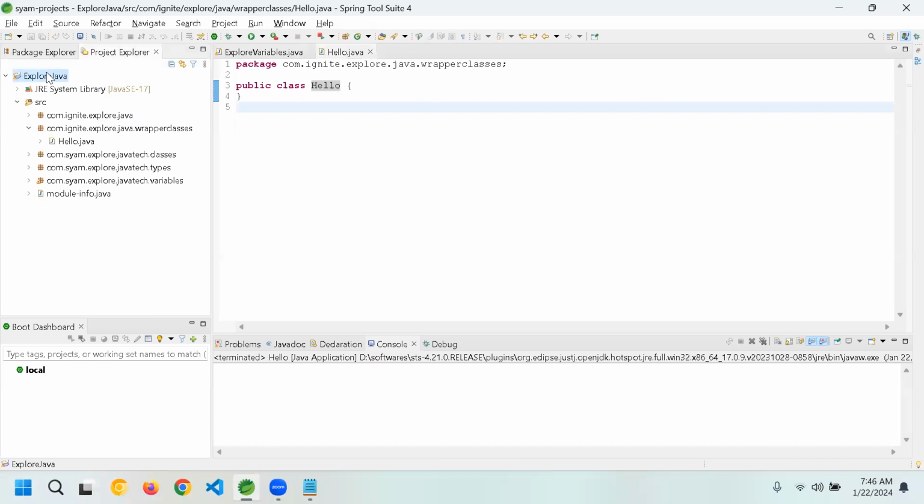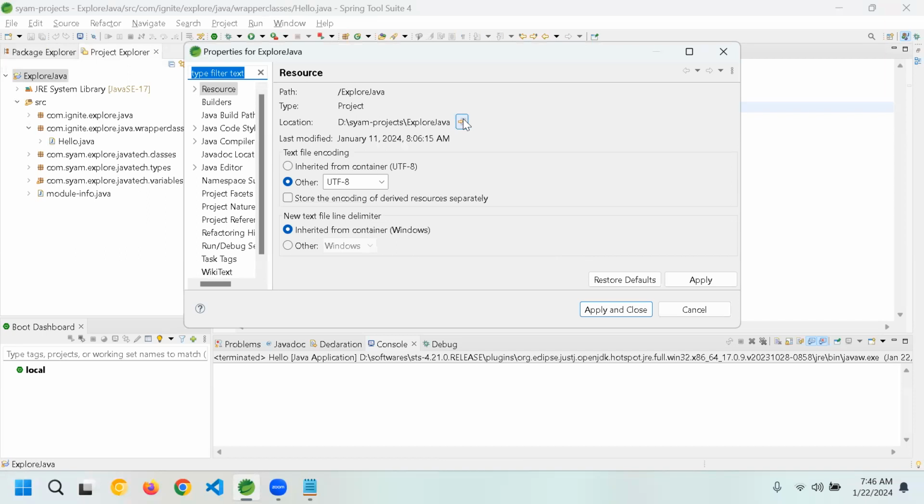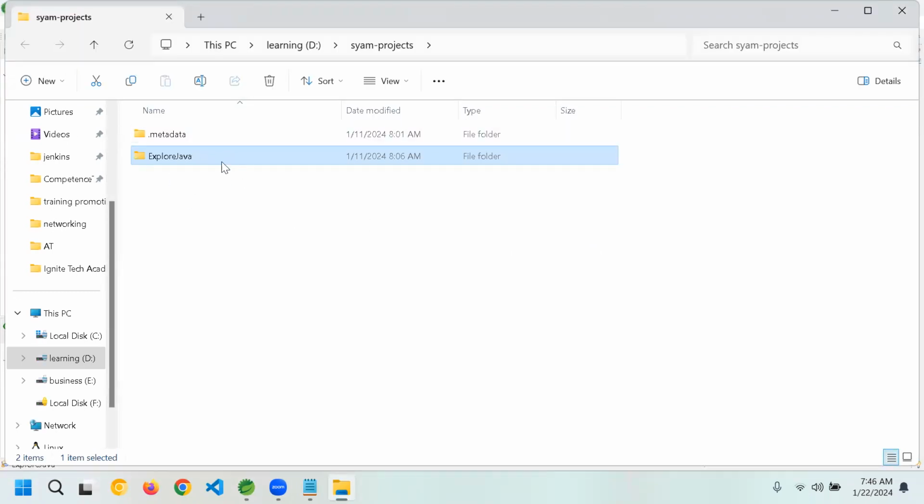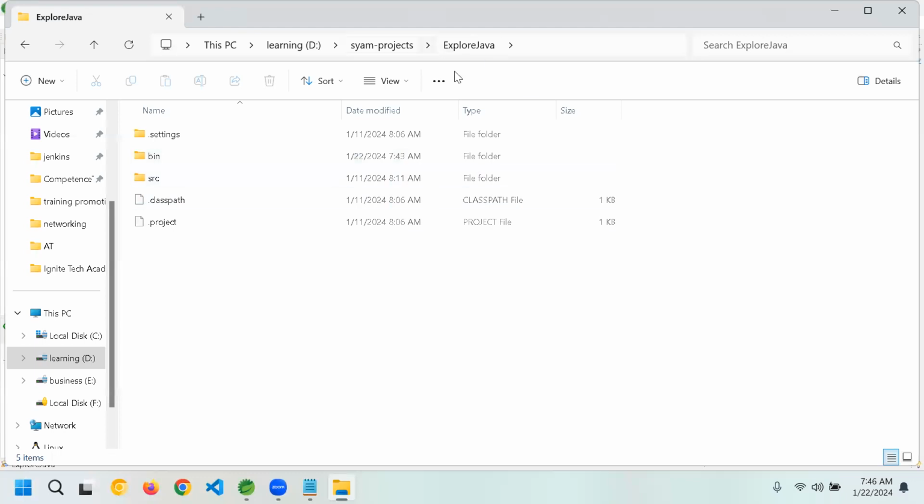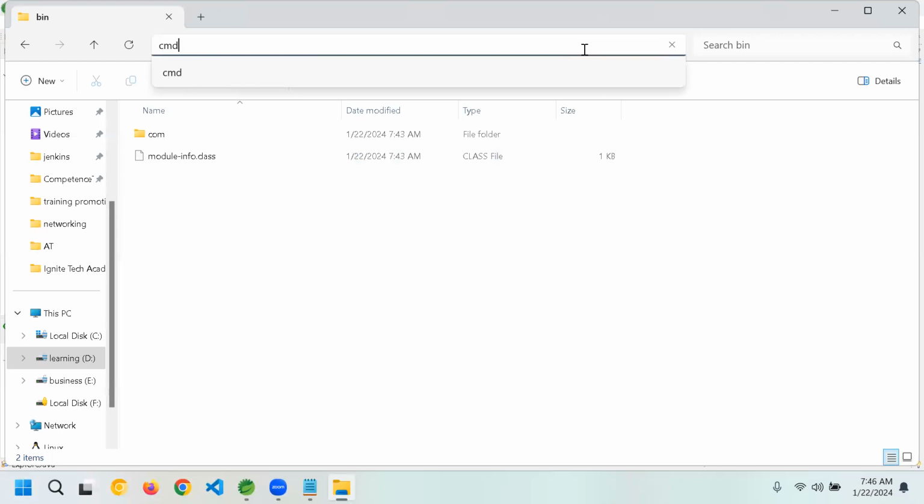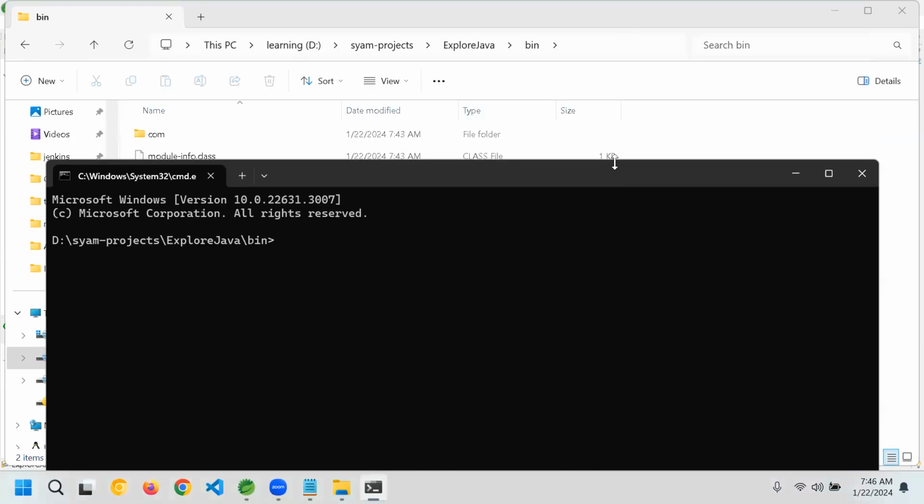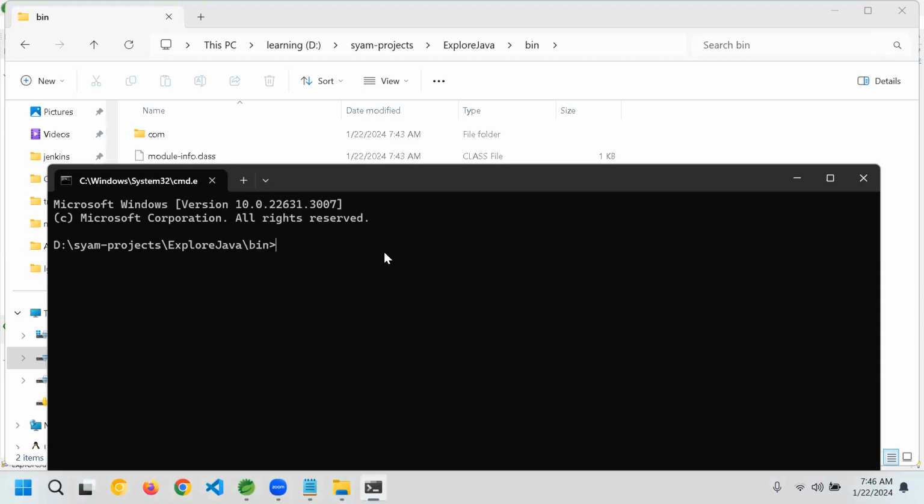So first I'll go to my project, right click, properties. I click on this explore Java, my project. I'm in this location, which is a physical folder location. Inside my explore Java, I want to execute and see one small command. So I will go to the bin folder, which is the binary folder. I type cmd. Okay, so guys, I'll give you some time to do it. Here, now I am in bin.